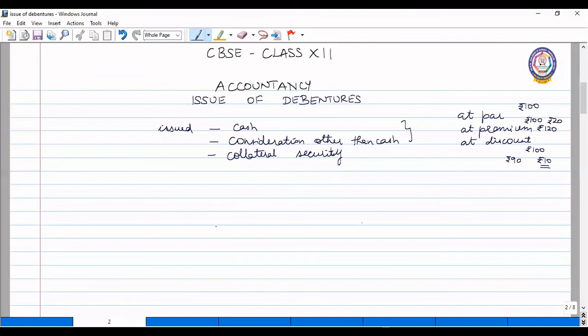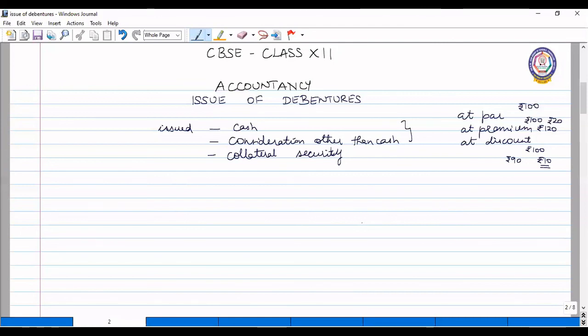Now we'll see a sum on how to pass the journal entries when the debentures are issued for cash at par. Sum number 1 in the exercise. Anand Limited issued 2,000 9% debentures of rupees 100 each, payable as follows: 25 rupees on application, 25 rupees on allotment, and 50 on first and final call. Pass necessary journal entries in the books of the company.